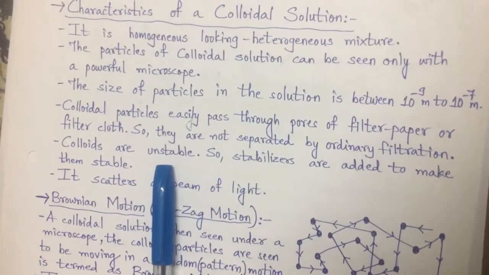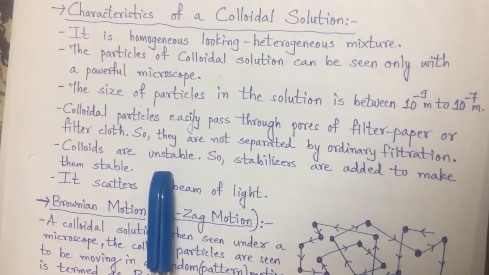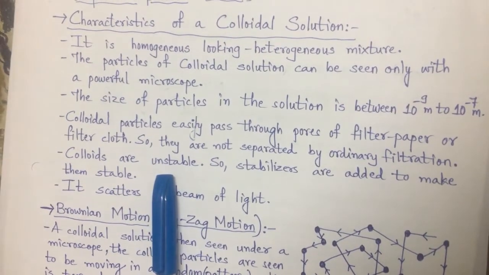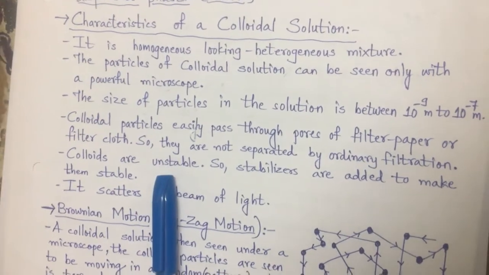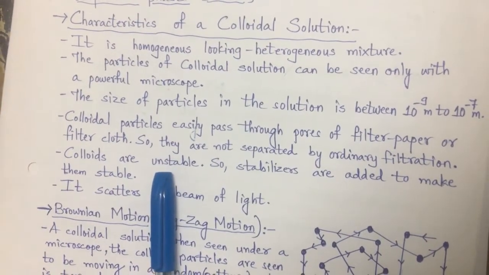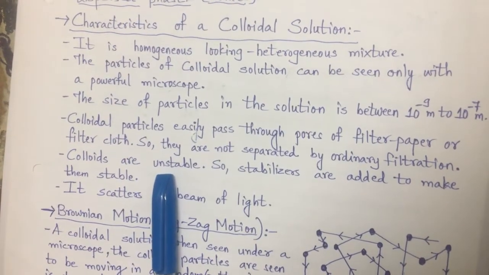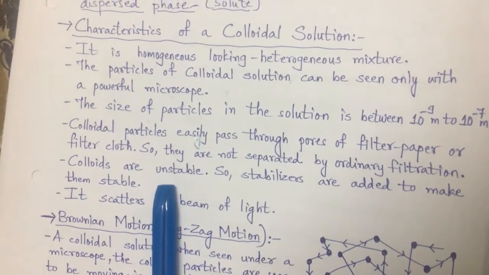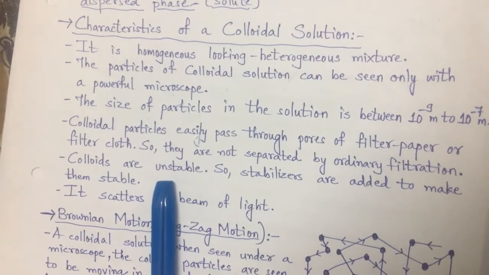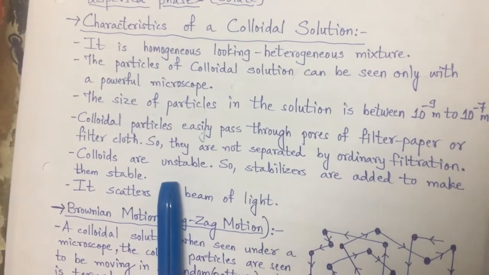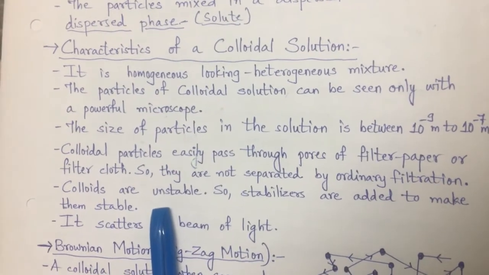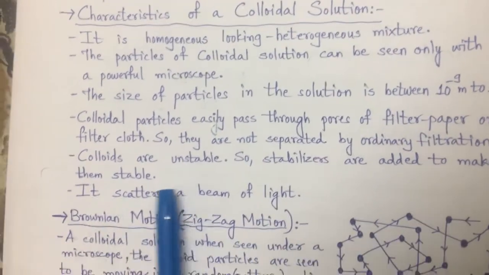But now if we take milk, why do we see that milk from top to bottom is completely white in color? Because the blocks of the proteins and fats which are present in the milk remain scattered from top to bottom, hanging throughout the solution, and so it is said to be stable.